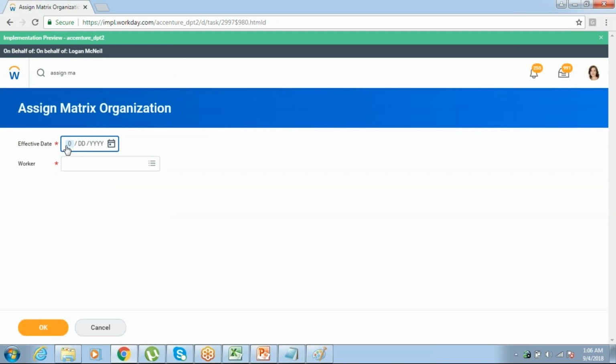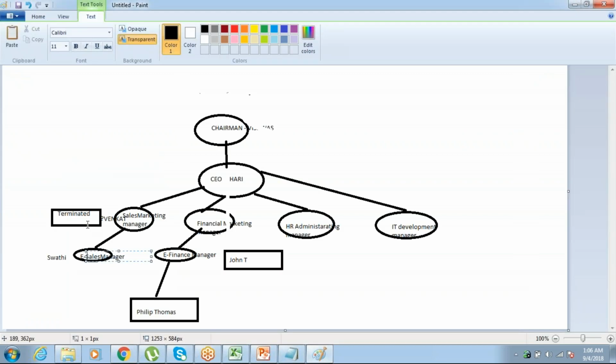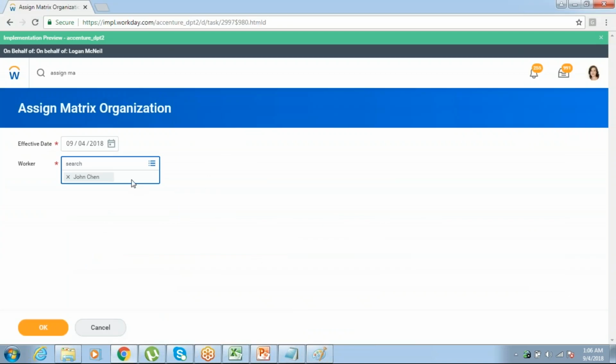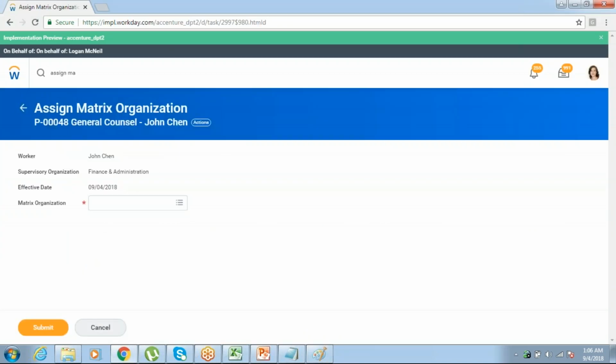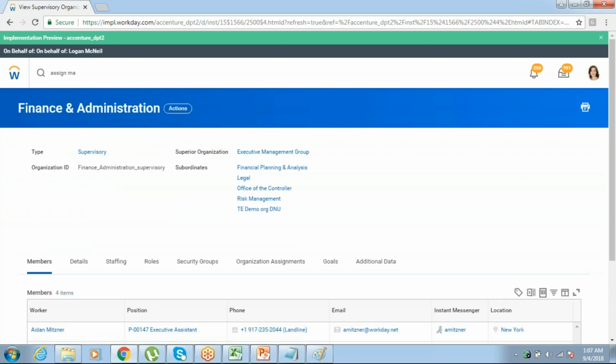What is the date I'll give? Today is 09042018. So John Chen is my worker. So he is in my finance. I wanted to make him work in my sales also. So under Swati also he has to work. Now click on OK. This is my matrix, and submit it.